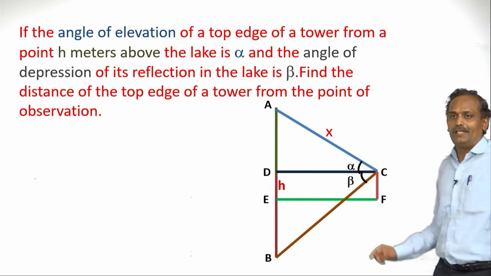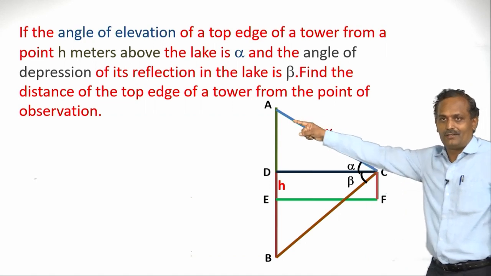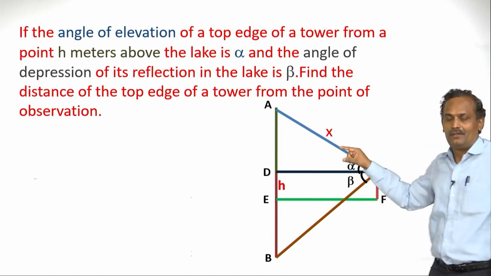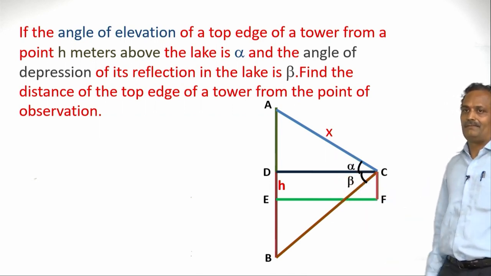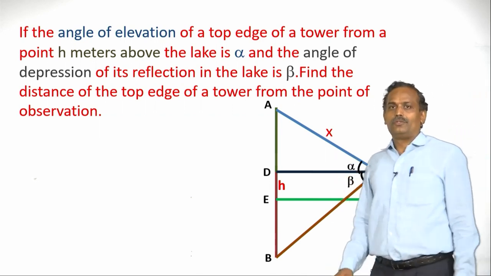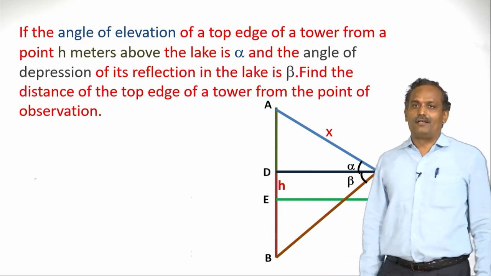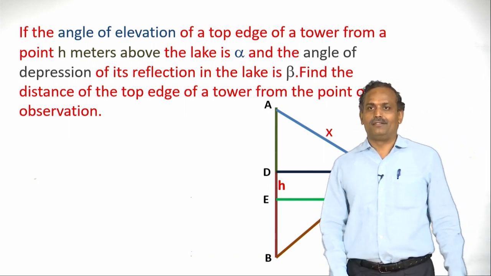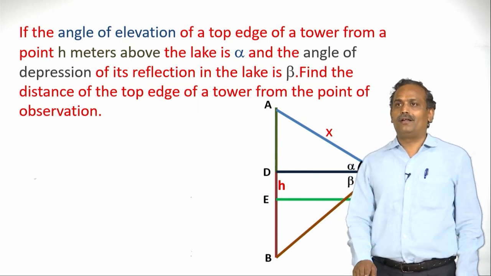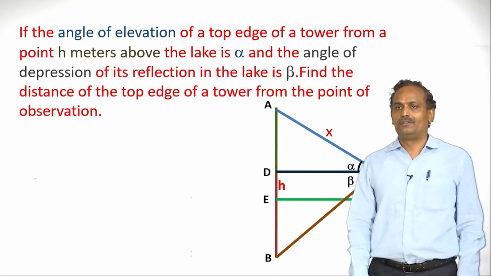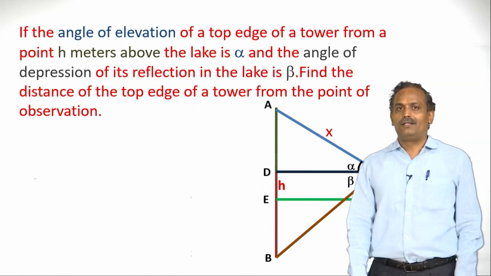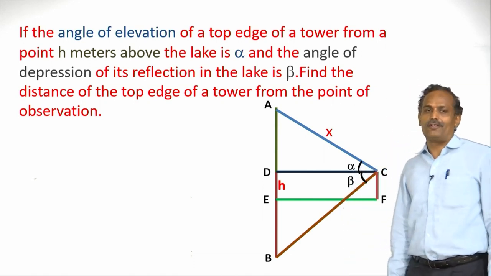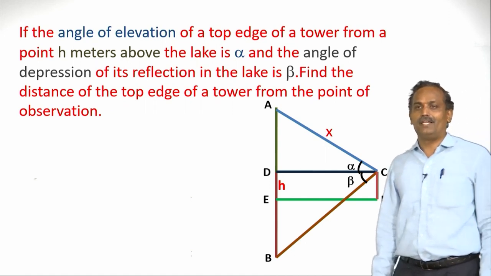And the observer is observing this point of the tower, h meters above the lake. This is the lake, EF is the lake. Now students, draw this diagram and try to understand, try to correlate the diagram with the question given, so that we can easily solve and recall your understanding with respect to angle of depression and angle of elevation.